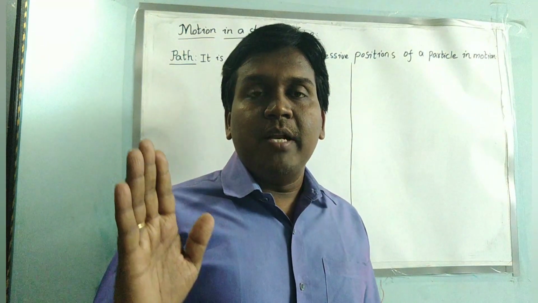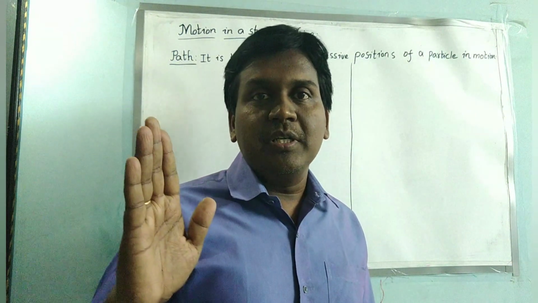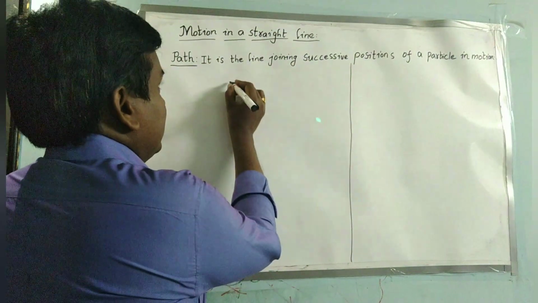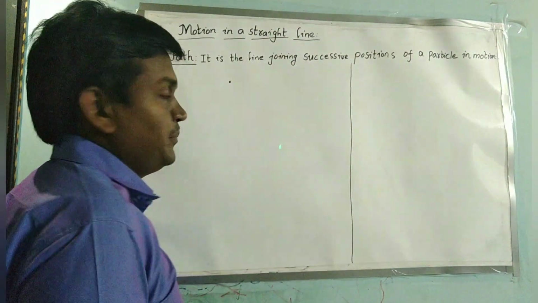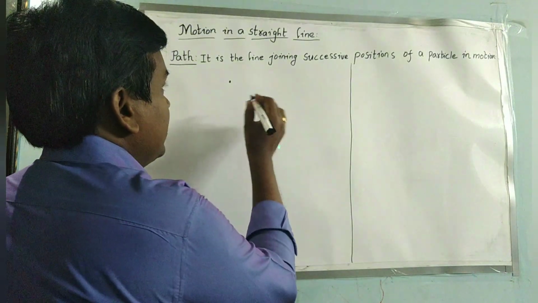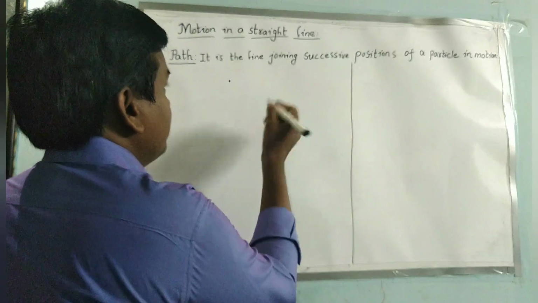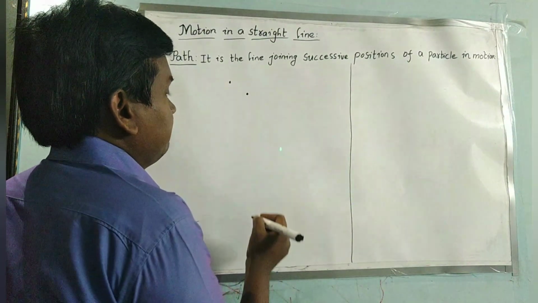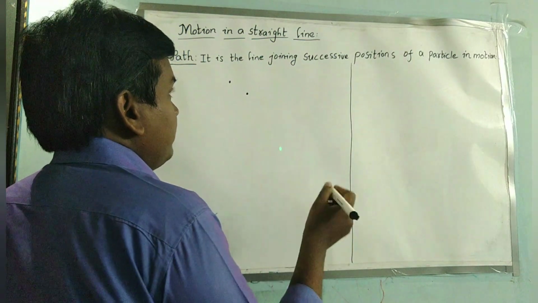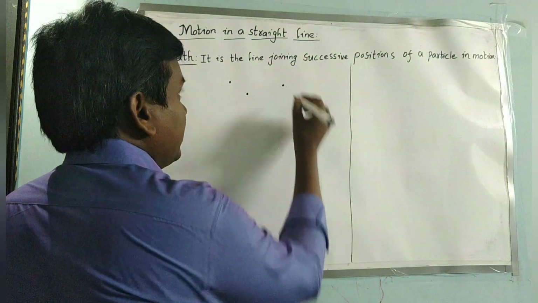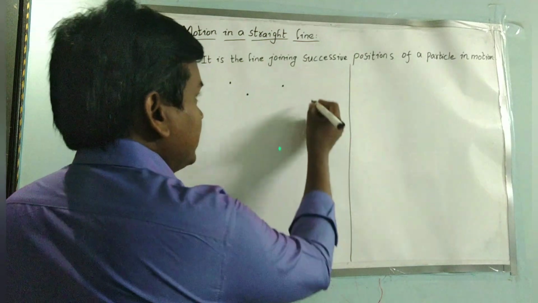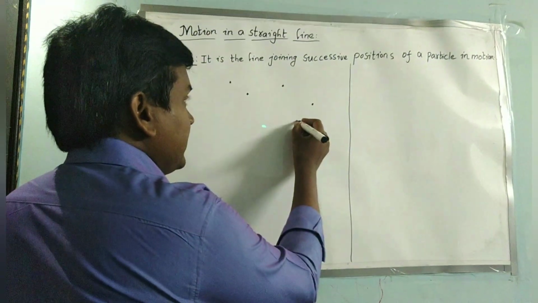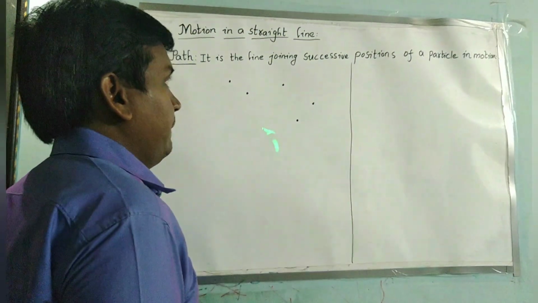When a particle is in motion, its position continuously changes. Now I am considering a particle that starts at this position. So this is one position. After a few seconds or a few minutes, the particle is here. After a few more minutes, the particle is here. After a few more minutes, the particle is here, and finally it came to rest here.